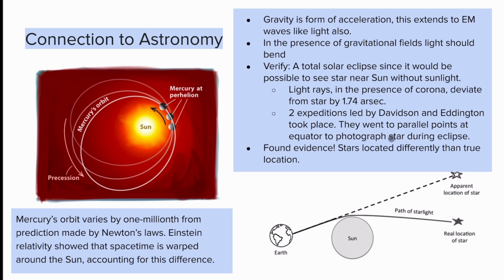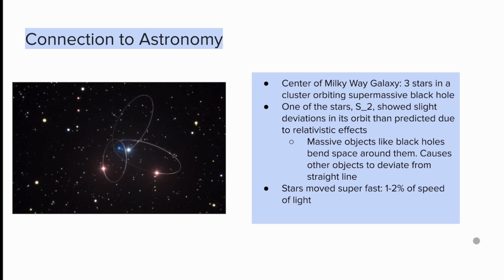The reason they went to the equator was that, remember, solar eclipses have a certain umbra and penumbra, so they can't be seen all around the Earth. And so the equator fell underneath the penumbra of the solar eclipse. When they photographed the star's location and compared it to the real location of the star, which was calculated through telescopes, they found evidence that the stars were located differently. So the apparent location of the star, which they observed, was different than the true location of the star. And that confirmed relativity and special relativity.